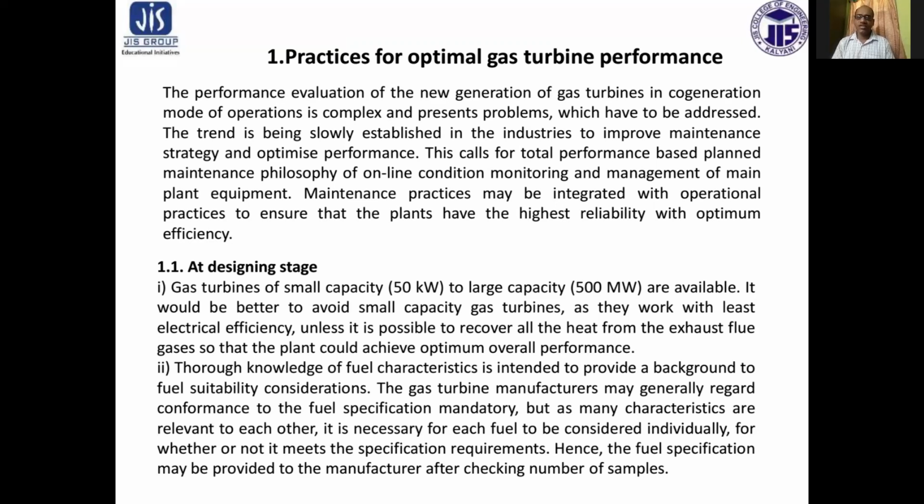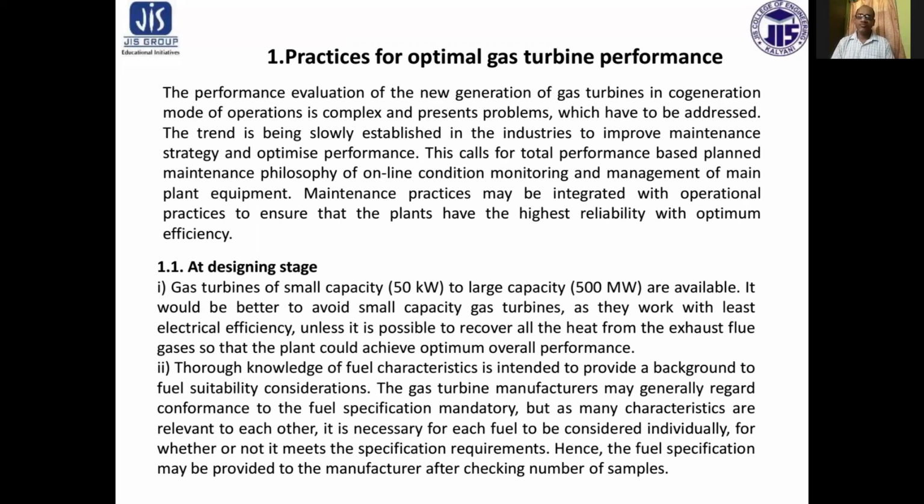So the first criteria for optimal gas turbine performance is at the design stage. First of all, gas turbines of small capacity, around 50 kilowatt, to large capacity, 500 megawatt, are available.